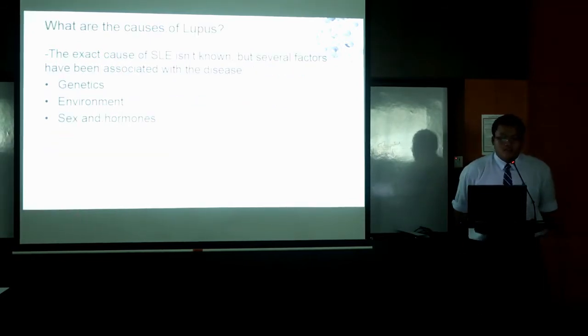What are the causes of lupus? The exact causes of lupus isn't known, but several factors have been associated with the disease. Genetics, environment, sex, and hormone. Genetics. The disease isn't linked to certain genes, but people with lupus often have family members with autoimmune condition. Environment. Environmental triggers can include ultraviolet ray, certain medication, viruses, and trauma.